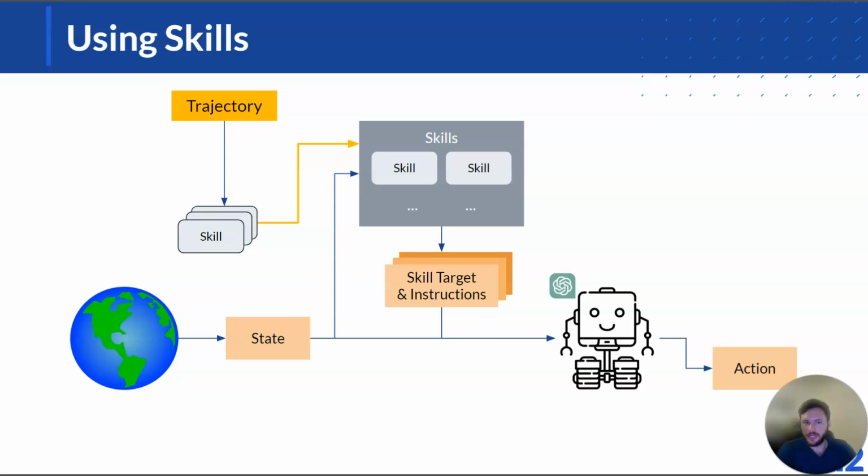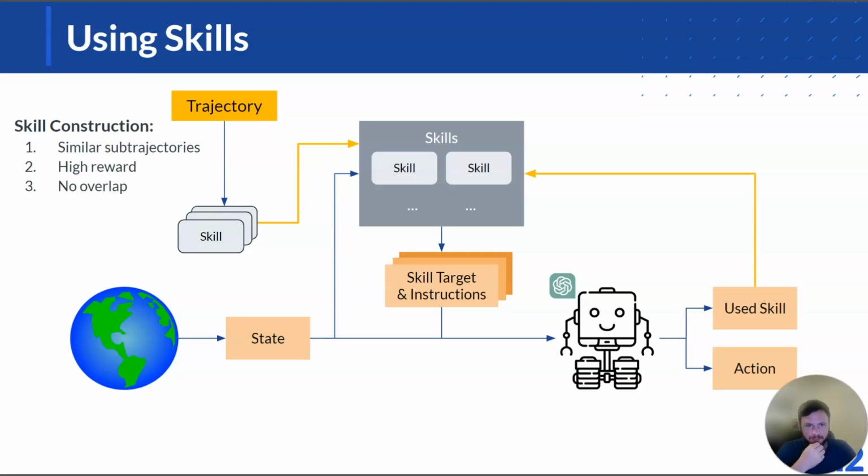Once we get a complete trajectory, we're going to extract skills from that trajectory to add to our skill library. We extract those skills in a few different steps. We look for similar subtrajectories across all of our experience. We look for which of those subtrajectories have a high reward, but without overlapping. And then we take those similar subtrajectories and prompt a language model to summarize them in natural language into a skill that is abstract, general, and modular, with the attributes that we talked about.